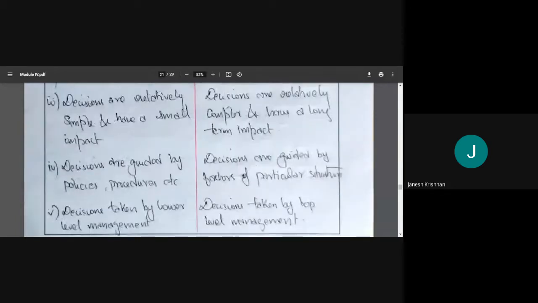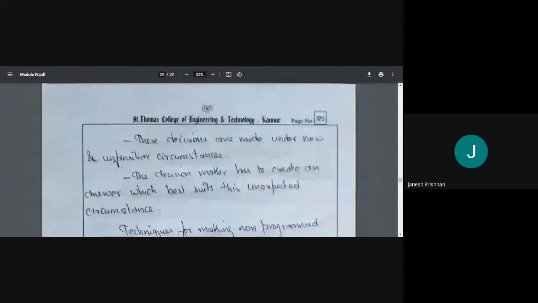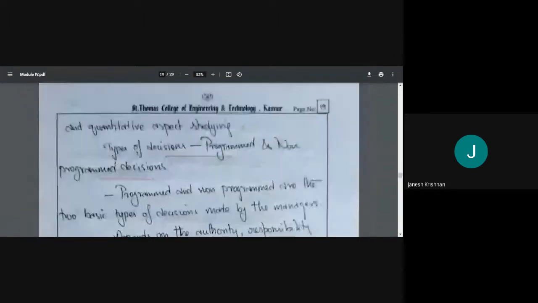Programmed decisions are guided by policies and procedures. Non-programmed decisions are guided by factors in the particular situation. That particular situation will warrant our response. We will be responding according to that situation. Tomorrow, when the situation is different, we will be responding in another way. Programmed decisions are taken by lower level management. That's important. Programmed decisions are recurring; the situation is happening again and again. So lower level management will be making programmed decisions, and the top level management will be taking non-recurring ones.